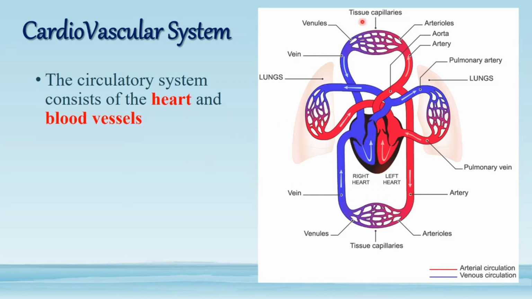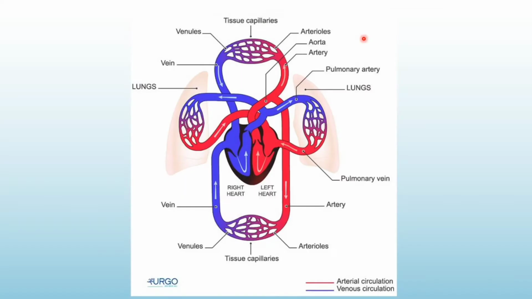The function of the cardiovascular system is to supply the body with blood that provides nutrients and oxygen, and to carry waste products from the body to the blood. This is the function of the cardiovascular system, which consists of the heart and blood vessels.